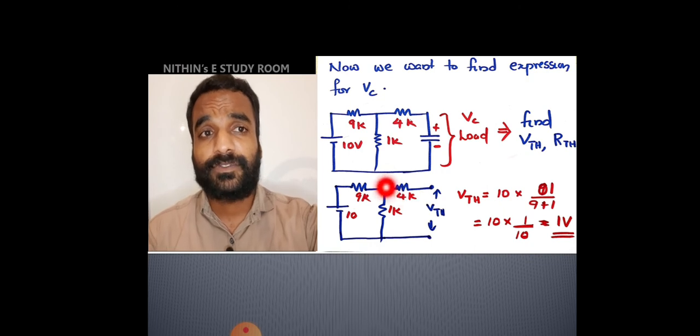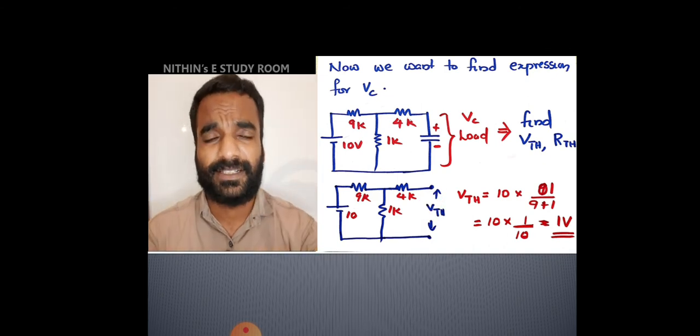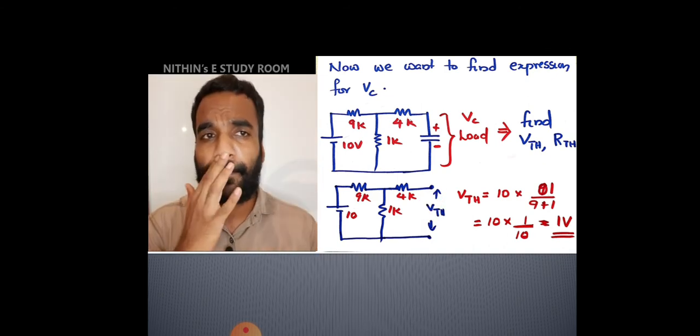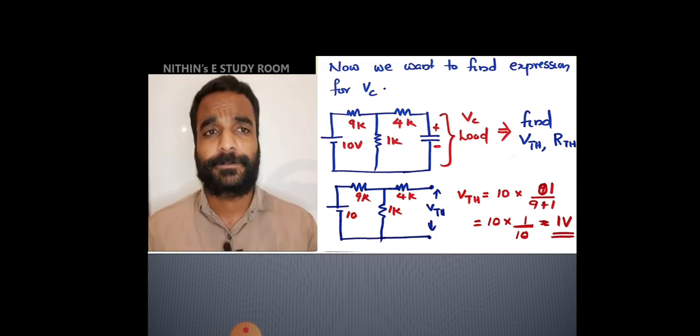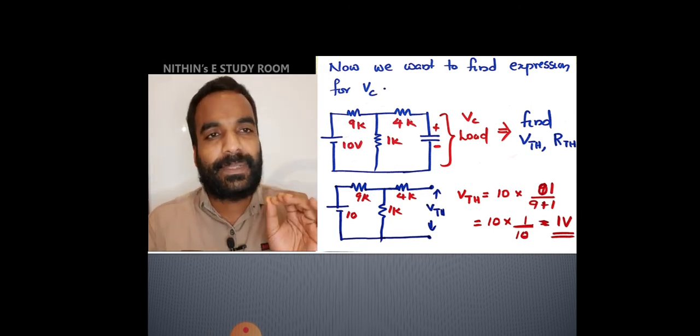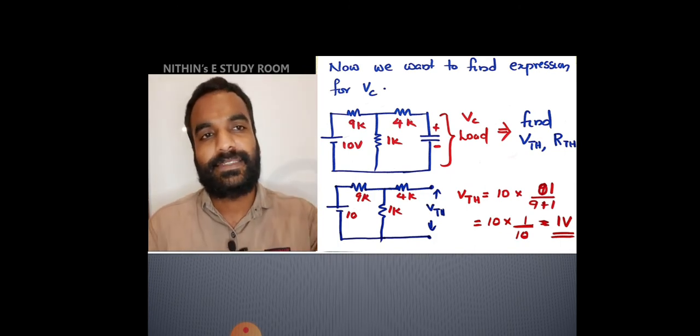So this voltage will appear the same at these terminals also, because no loss is there between these two terminals, because current is absent in the 4K ohm resistor.